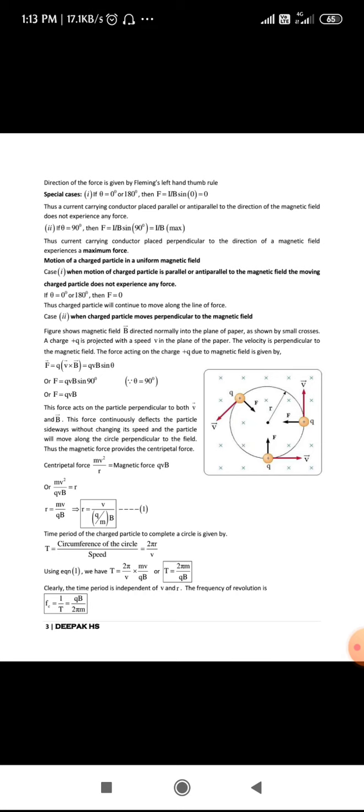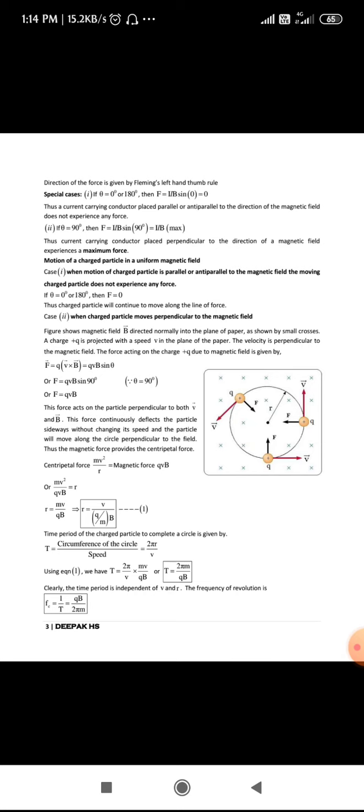Next, coming to case 2, that is when the charged particle moves perpendicular to the magnetic field. Here we are going to study what happens to the charge when it is moving exactly perpendicular to the direction of the magnetic field.